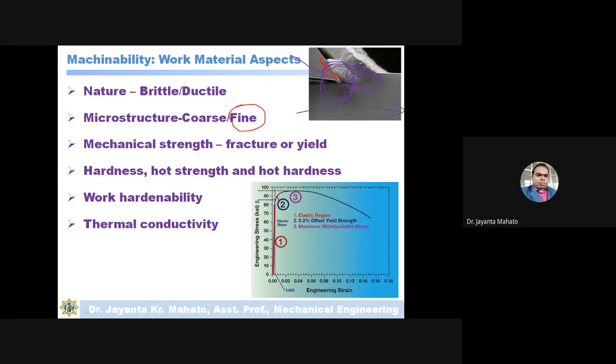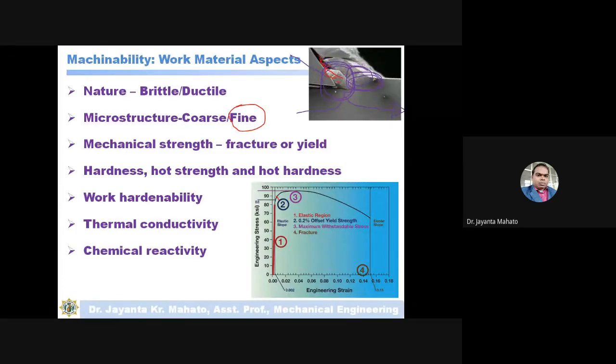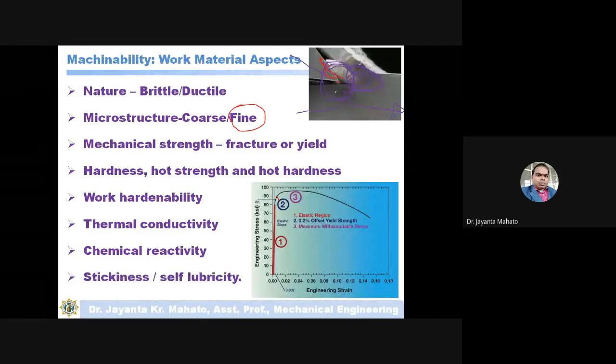And if this heat is transported quickly, then the tool damage will reduce, means the tool life will increase. टूल इतना जल्दी वो डैमेज नहीं होगा. Okay, so this thermal conductivity also depends on the affecting parameters of machinability, chemical reactivity, and stiffness or self lubricity. So these are also very important affecting parameters of machinability.